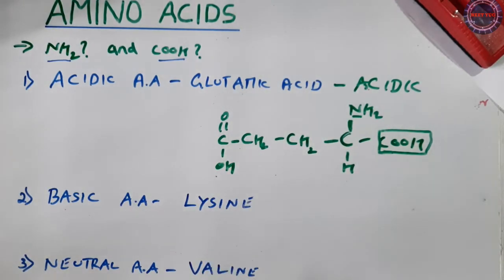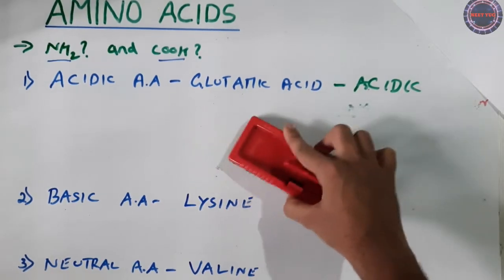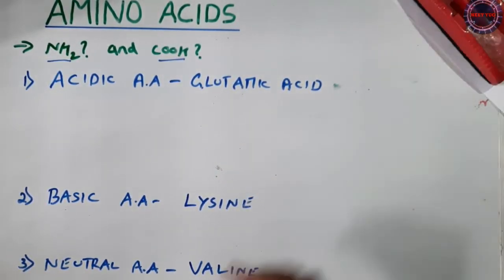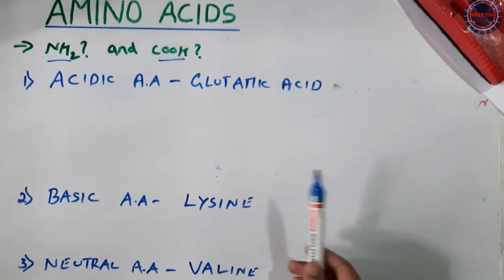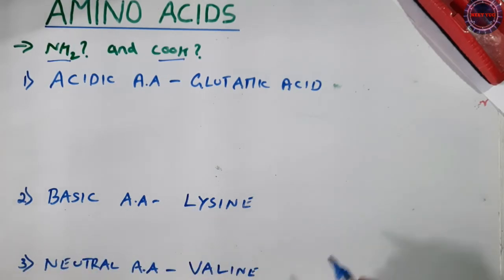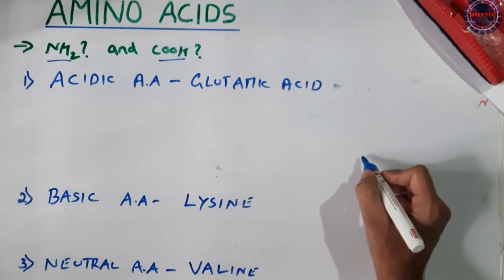We go to the next one. Let me erase it because I need space. That is the basic amino acid. In this case we need more amino groups than carboxyl groups, which makes the amino acid basic. A good example is lysine. So we go with the structure of lysine, which is a bit long.